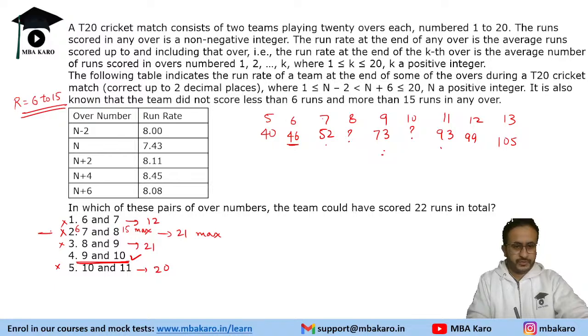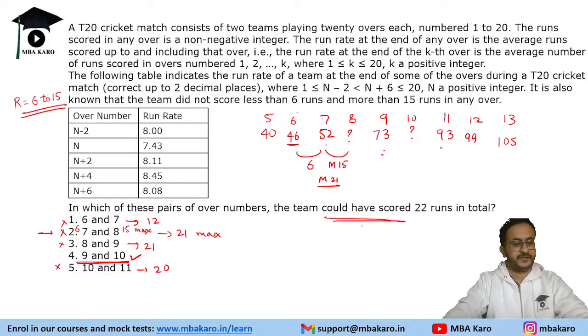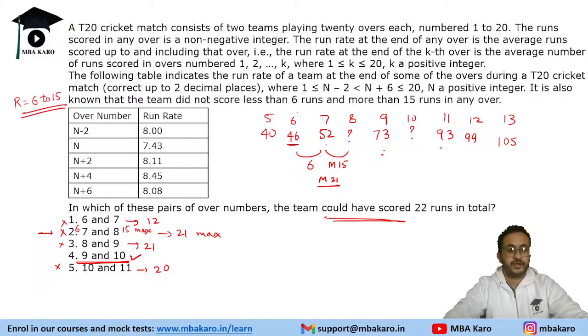Now, option 2 says 7th and 8th over. So, 7th over, we know that they scored 6 runs. They can score max 15 runs. So, max 21 can happen over here, which is not possible. So, only possibility is 9 and 10. It is saying could have scored, so it is not a definite answer. So, basically, we need to eliminate other options.